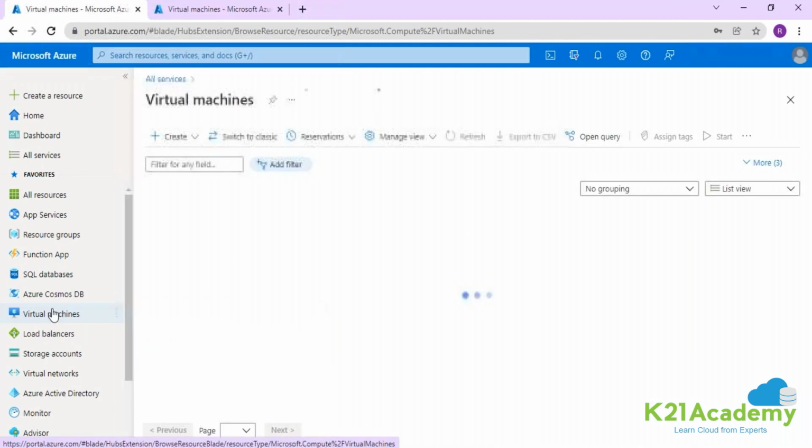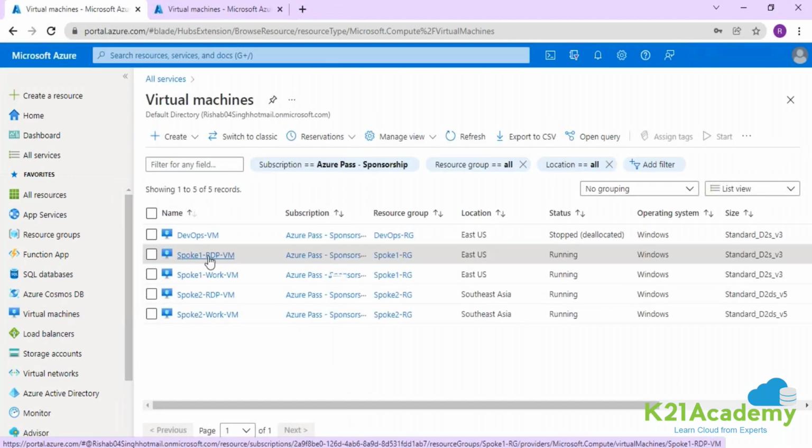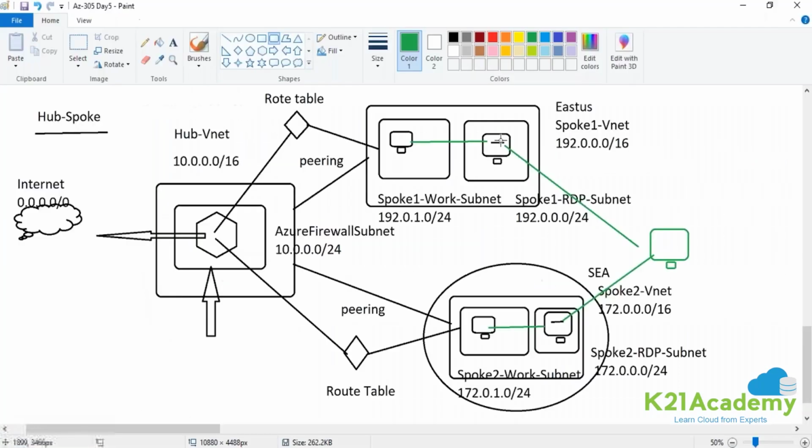This is my spoke 1 RDP. So this time I'm targeting this machine and I will access this machine and we'll see the behavior.